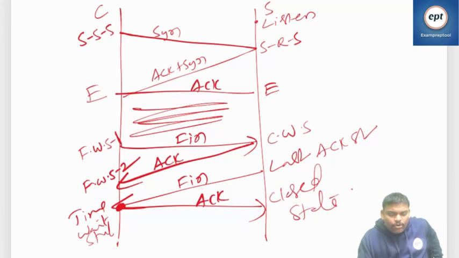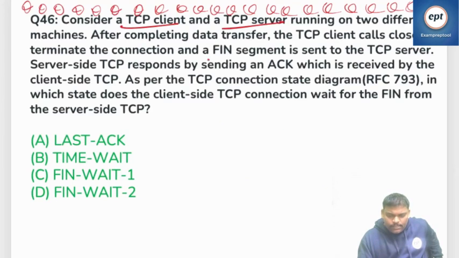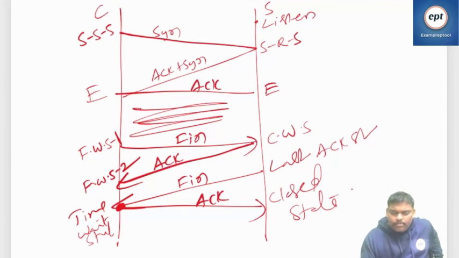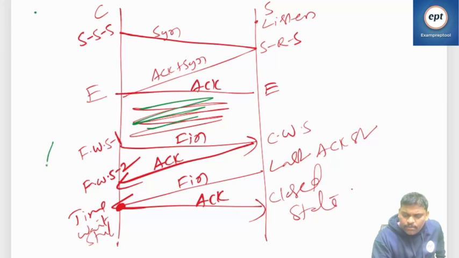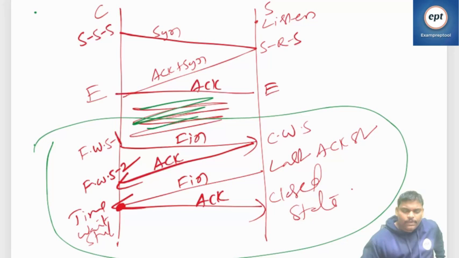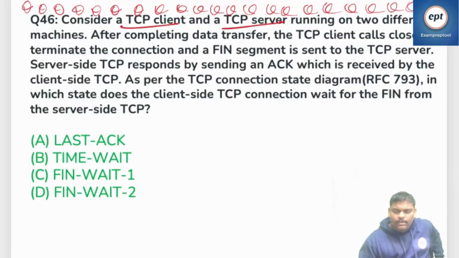Now what is the given problem? Please check. After completing the data transfer, the TCP client calls close to terminate the connection, and a FIN request is sent to the TCP server.